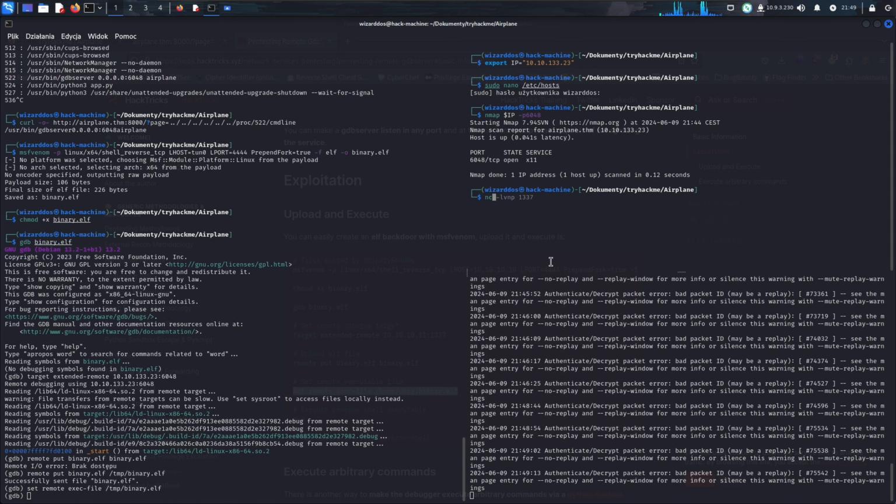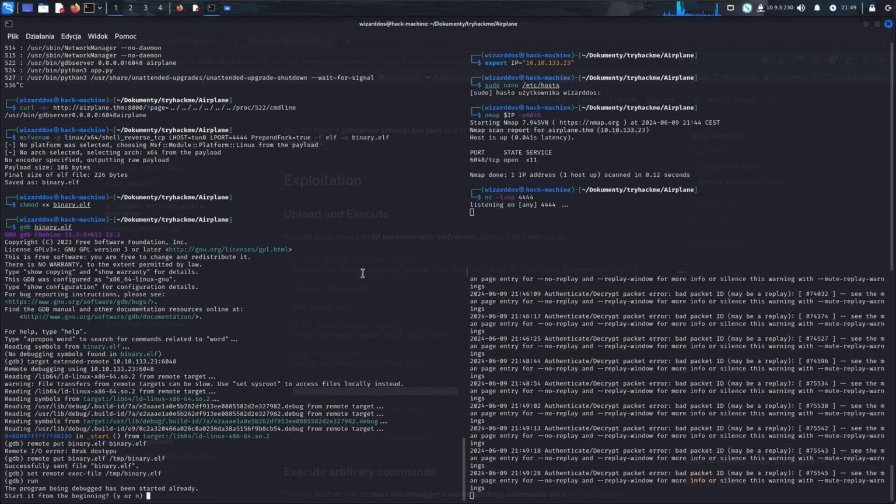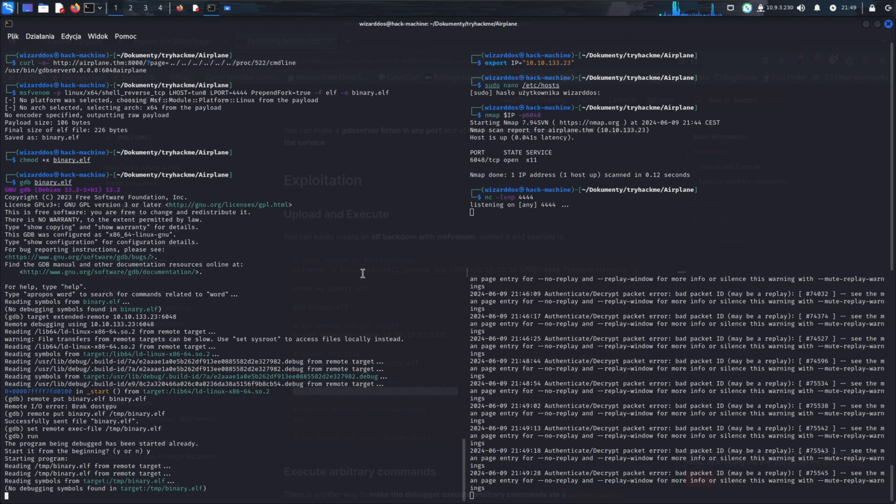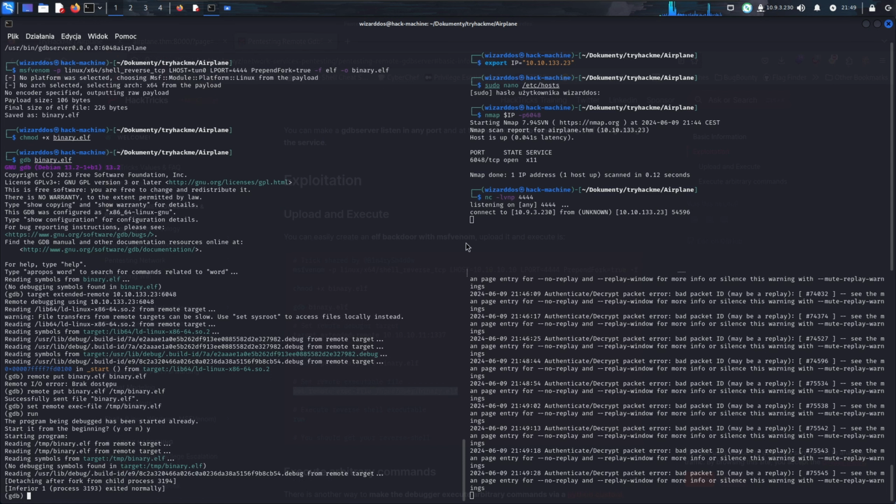Now we can stop the listener, netcat. We set up for 4444, so we set up netcat to listen on this port. What's more? Just run. Yes, start in the beginning. Connection is there. Maybe our shell. Who are we? Hudson. That's nice.